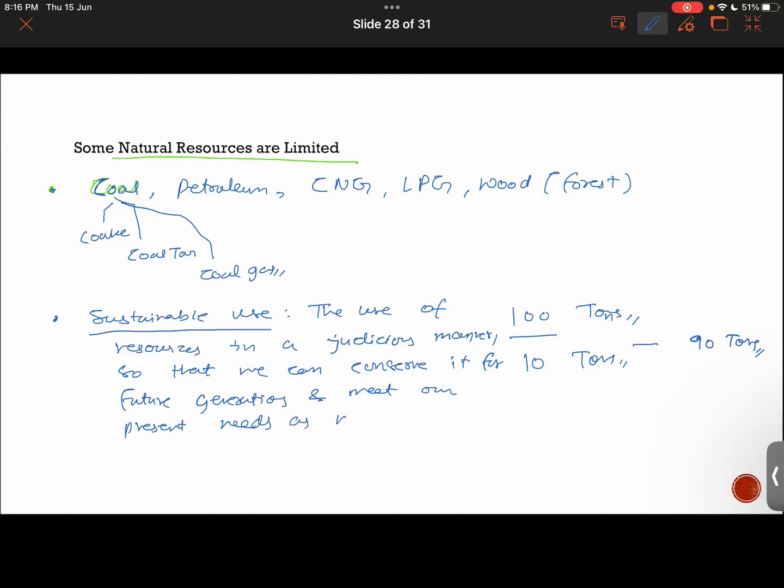Now, there are certain guidelines issued on how we can conserve fuels and natural resources at a personal level. What are some of the measures we need to adopt to conserve different types of fuels? Please list at least 3 or 4 examples where we can contribute to sustainable use of resources at a personal level.